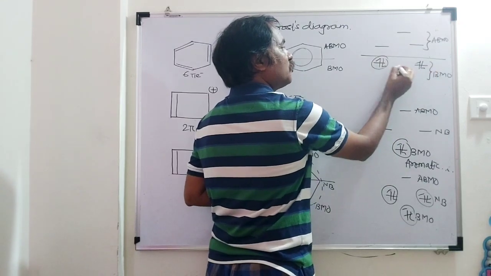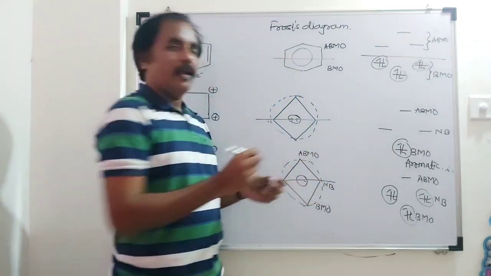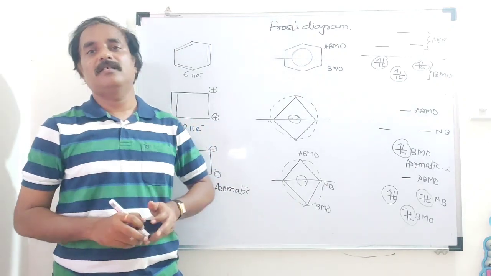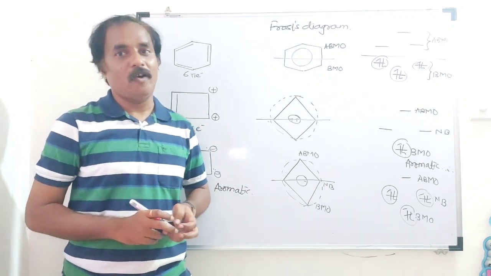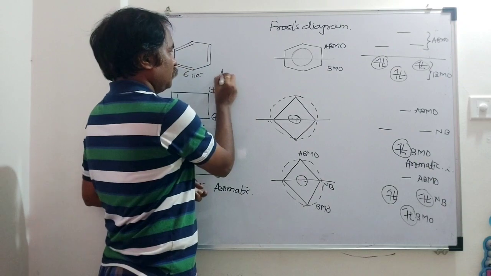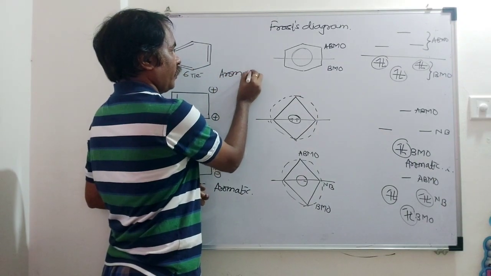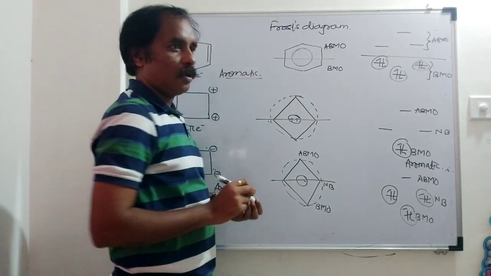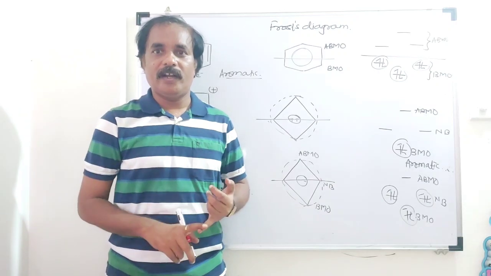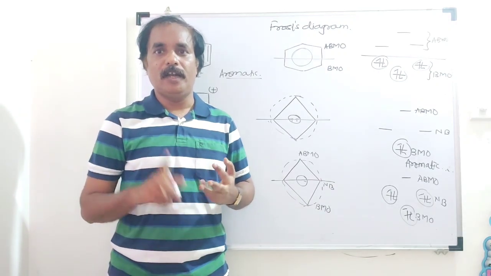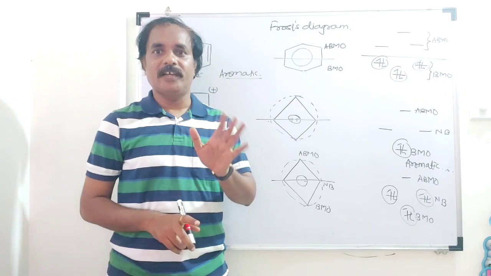All electrons are paired and there is a diamagnetic ring current, and the compound is an aromatic compound. Your compound is aromatic. Is it clear? Now examples of aromatic, anti-aromatic and non-aromatic in the next lecture. Thank you.